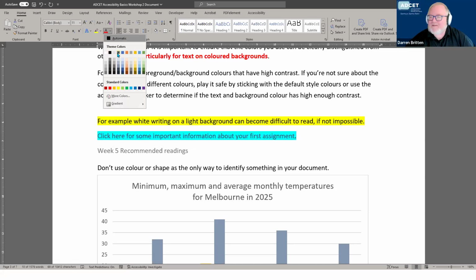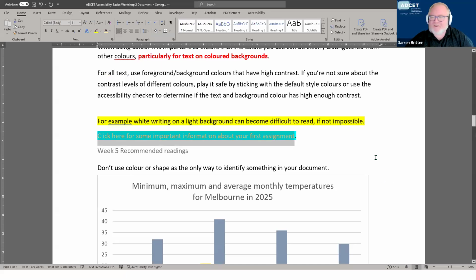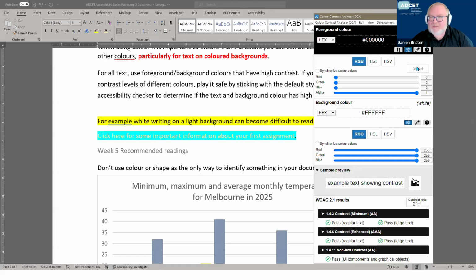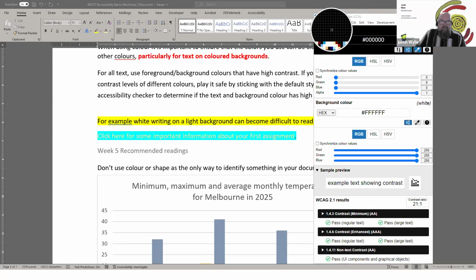So this color contrast analyzer, there's a link to that program at the start of the document. It's also available for Mac as well, I believe. It doesn't operate just within a web browser. There's lots that do that, but this is a nice little free tool that just runs on the desktop that you can use to check anything you like inside the document. You pick a foreground color, and you can go in and select the color.